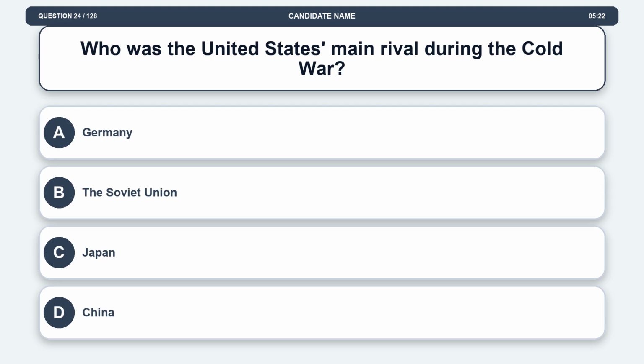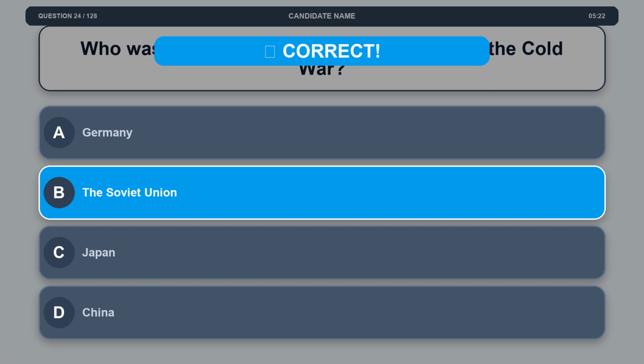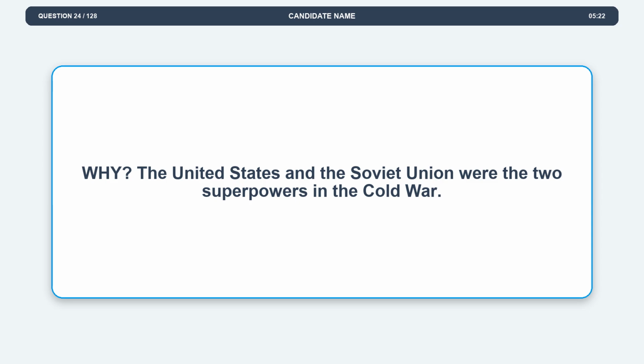Question 24. Who was the United States' main rival during the Cold War? Option A. Germany. Option B. The Soviet Union. Option C. Japan. Option D. China. The correct answer is option B. The Soviet Union. Explanation. The United States and the Soviet Union were the 2 superpowers in the Cold War.